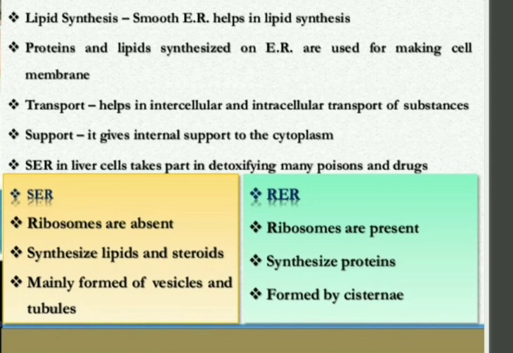SER is mainly formed of vesicles and tubules. Whereas RER, as the name suggests rough, contains ribosomes, helps in synthesis of protein and is formed by cisternae, one over another.